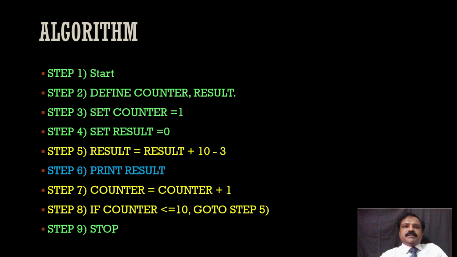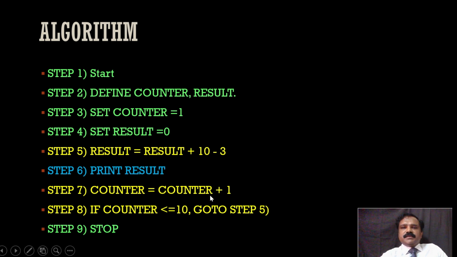Now, just a recap of the algorithm and what we learned in this session today. It is about breaking the problem into sub problems and finding the solution. Result equal to result plus 10 minus 3, then print the result, then combining them to solve the complete problem, right?